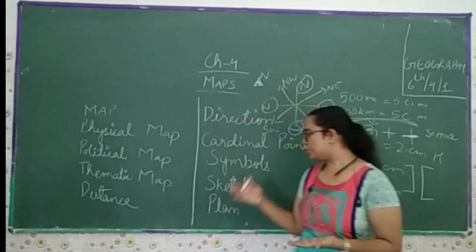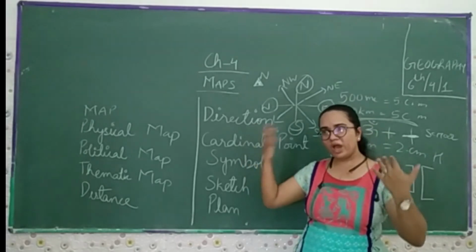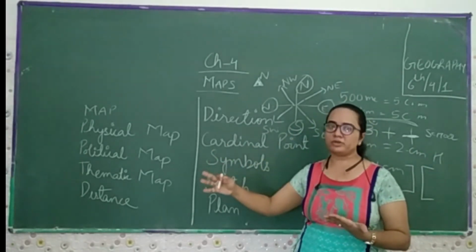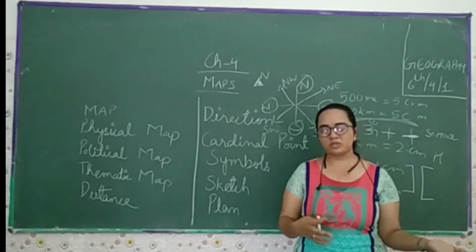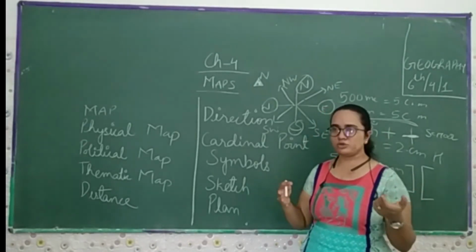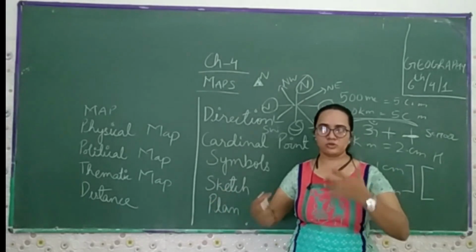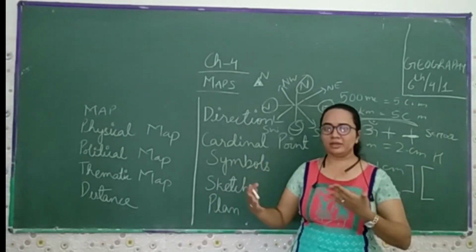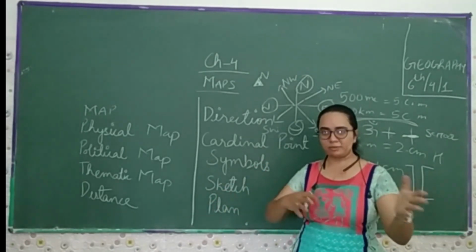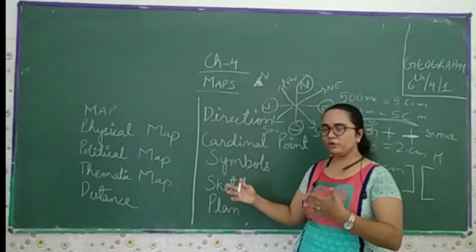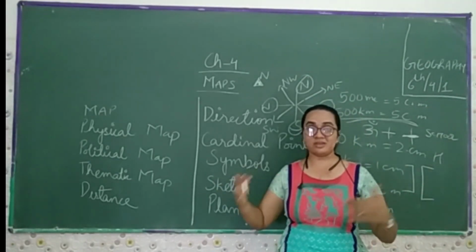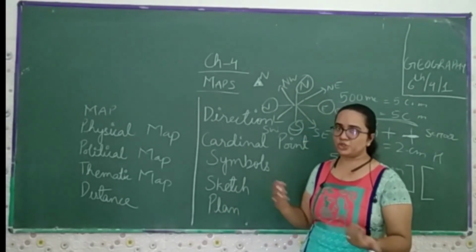Then we talk about the sketch. If some person comes to your house for the first time, on a phone call, or in your school, or in the neighbor's house, or over the internet, you can tell them that these are the particular places. From there you have to change direction, and then you will reach my home.